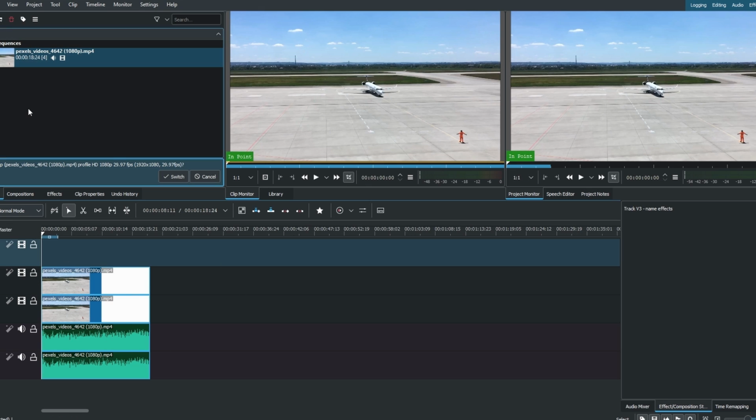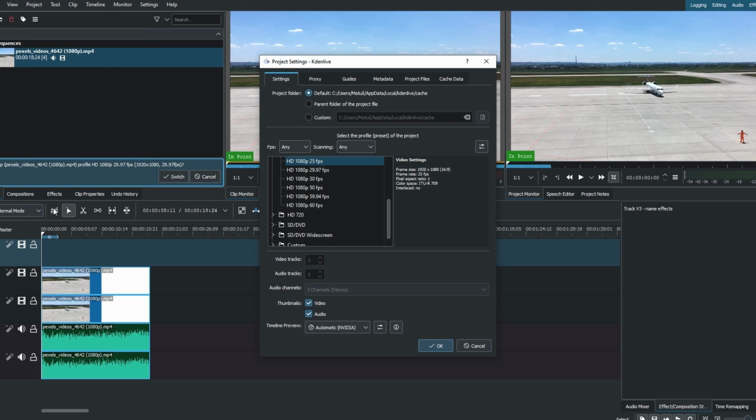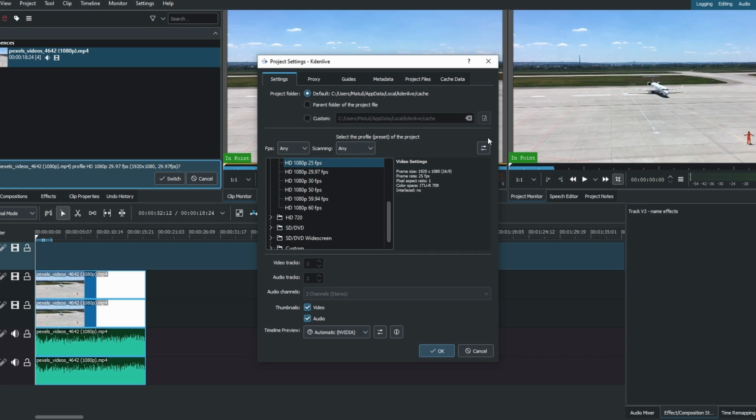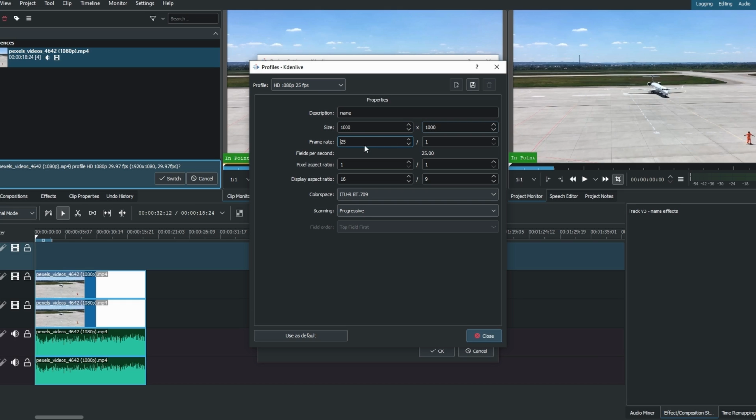Now go to the menu bar and click on Project. Select Project Settings. In the Project Settings window, click on Manage Project Files. Click Create New Profile. Enter a new name for your profile. Adjust settings such as size, display, aspect ratio, frame rate, etc. Now click Save and then Close.